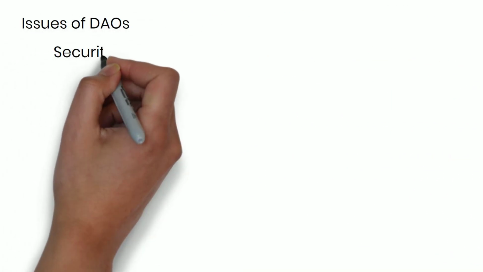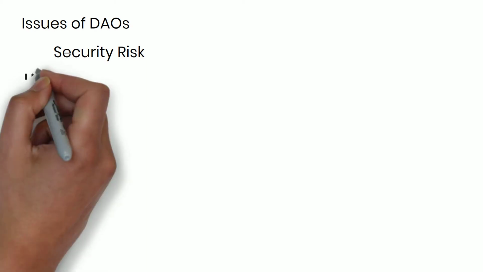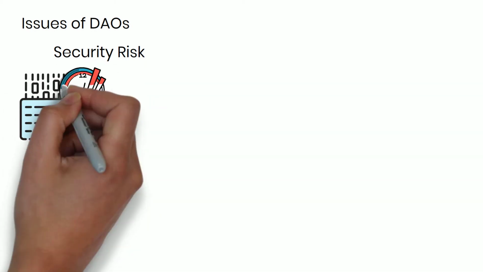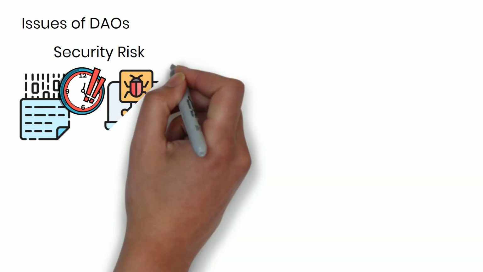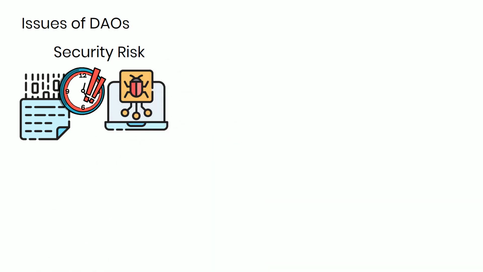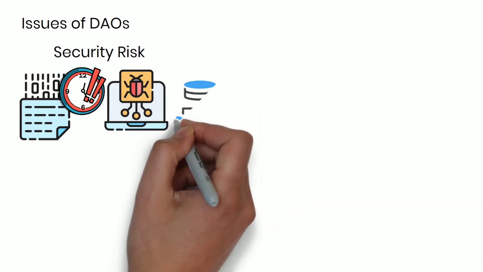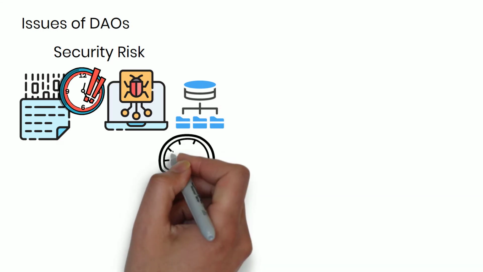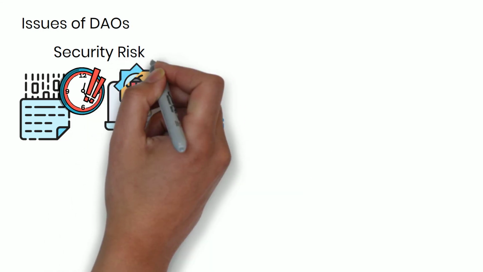Issues of DAOs. Security risk. The code cannot be altered quickly and easily. It will take some time to update bug fixes due to consensus and voting mechanisms. A centralized coding system may probably take a fraction of the time to update bug fixes.